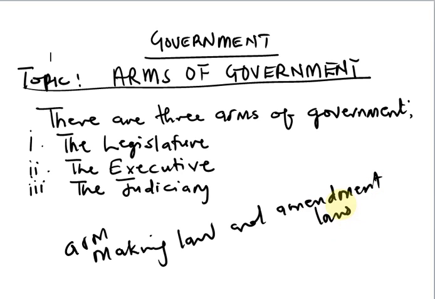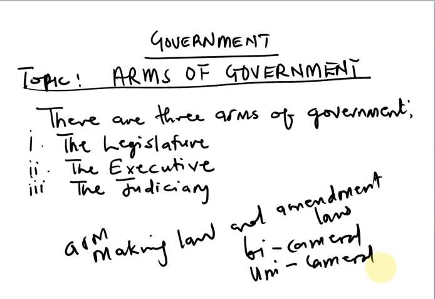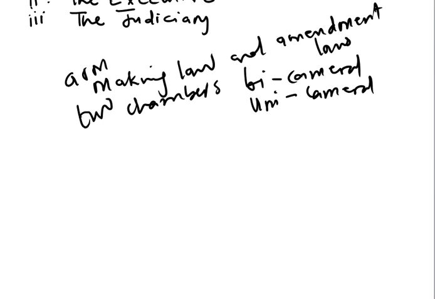The first one is known as bicameral legislature. The second one is unicameral legislature. Now let us look at the bicameral legislature first. Bicameral legislature simply is the type of legislature that has two chambers. Now, what do we mean by two chambers? In other words, there are two houses in a bicameral legislature.